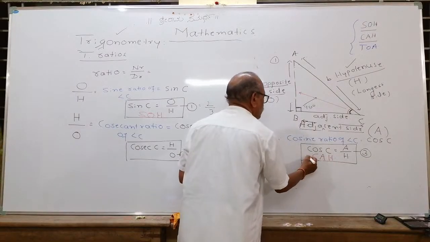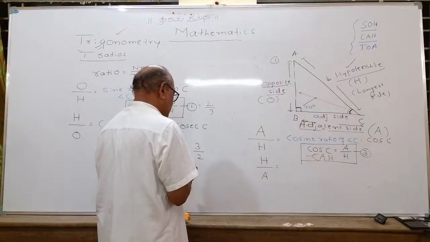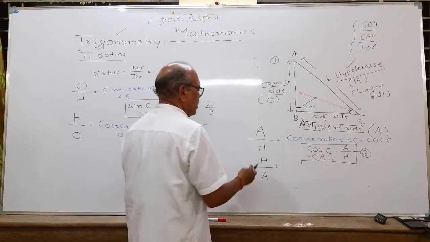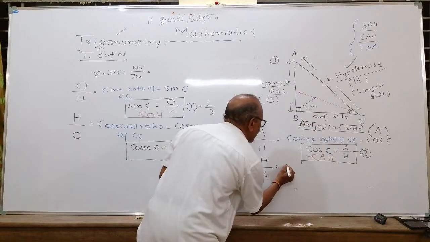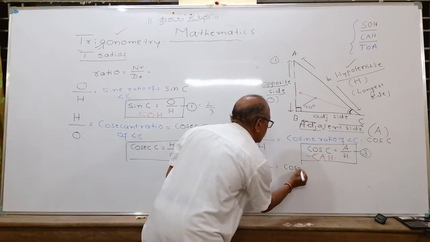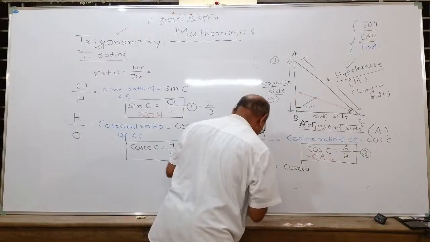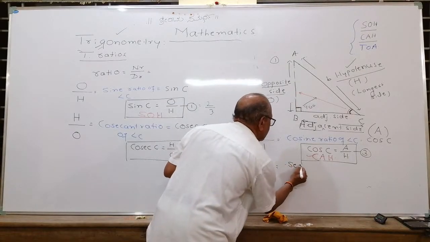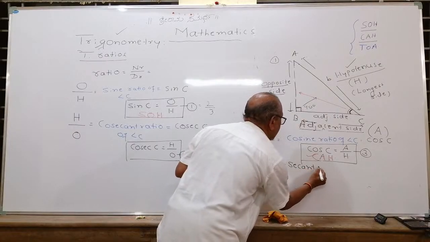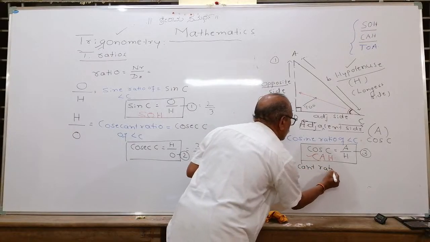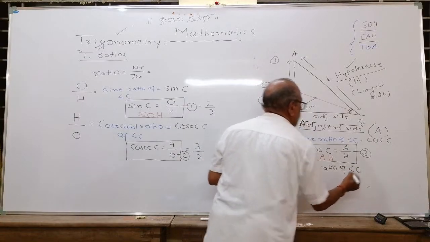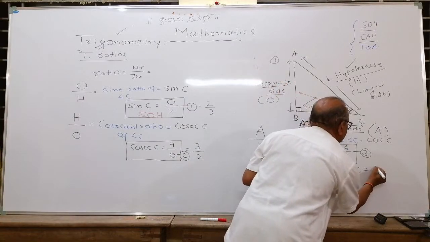Easy to remember. Use this trick. And its reciprocal you need not remember. Just interchange numerator and denominator, and that is called as cosecant ratio. What is it called as? Secant ratio. S-E-C-A-N-T, secant ratio of angle C. Symbolically, we write it as sec C.